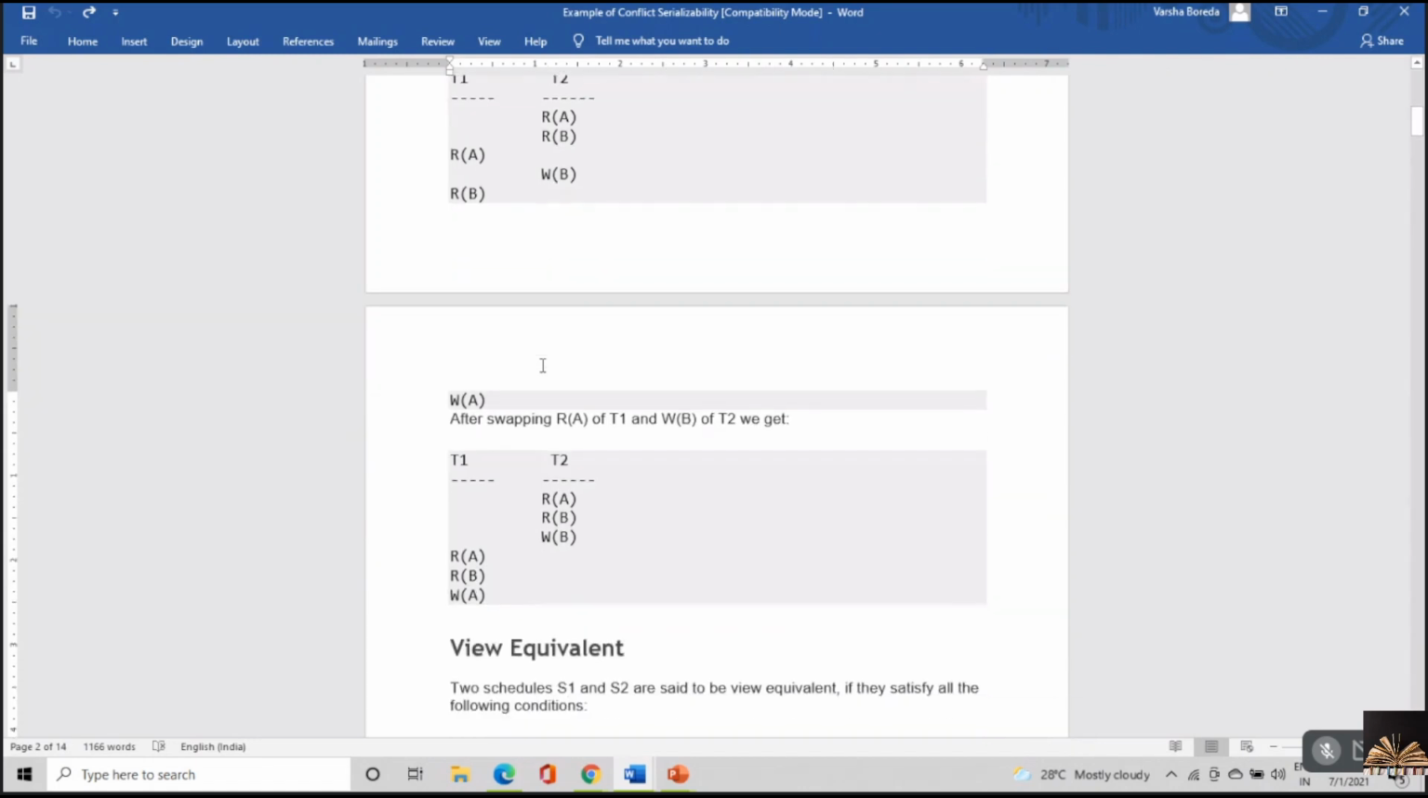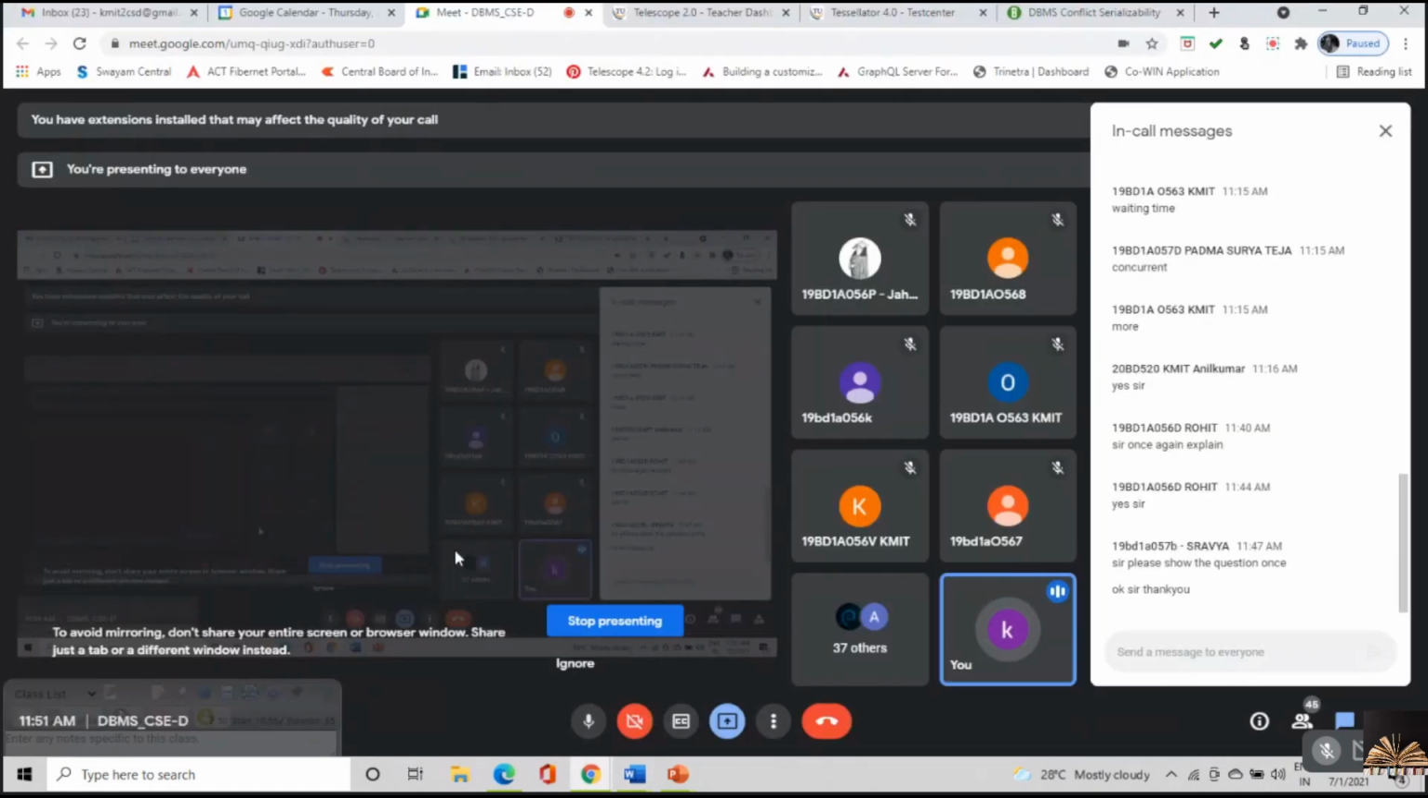So this is the final schedule given to you. So here what is happening? T2 is executing as a single unit. T1 is executing as a single unit. So both are conflict serializable. Is there any issue with the solution, ma?